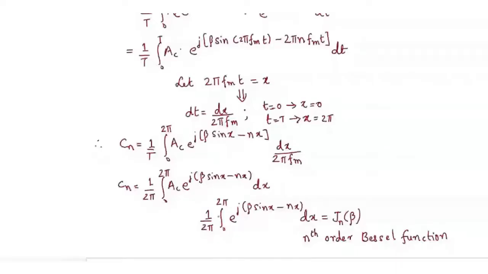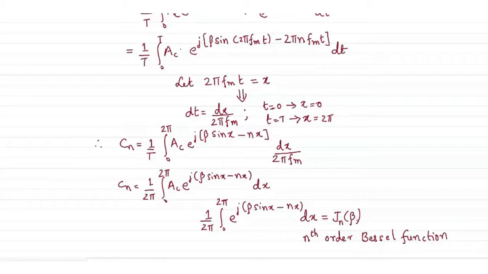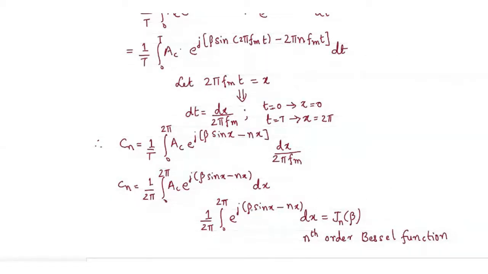Concisely, this expression is written as Jn of beta, because this involves all generic terms where beta is simply a parameter here. X is the variable, beta is a constant. In our case, this is the FM modulation index, but in general, this is written in this fashion.